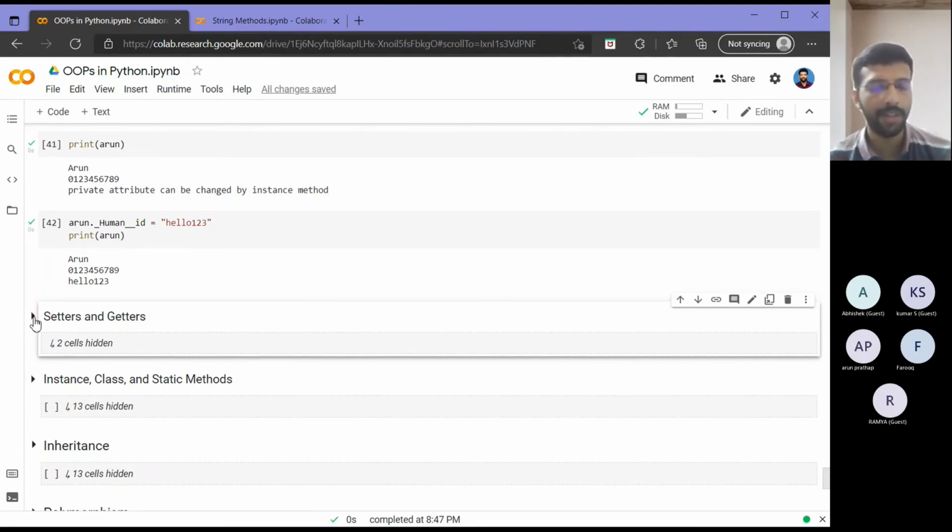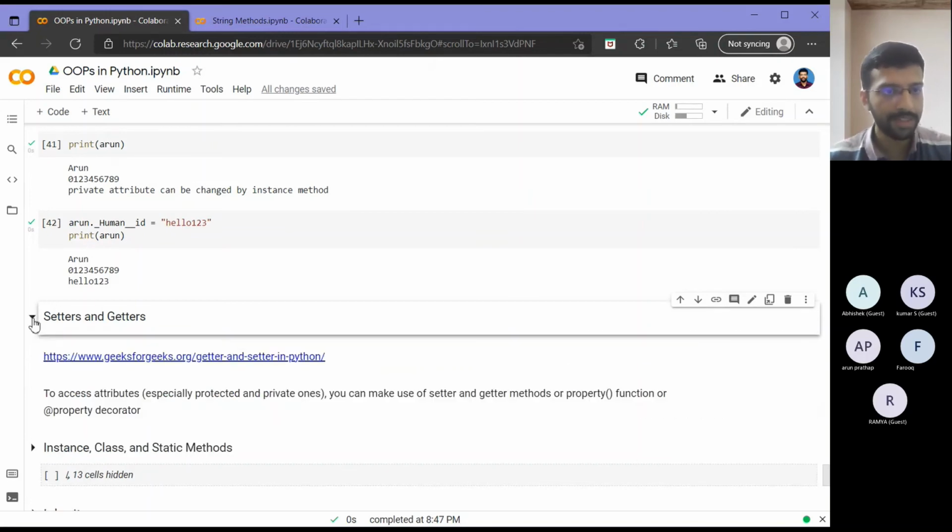Okay, now we saw public private protected. So I told that we will not be able to assign values for that from outside my class. Then suppose I need some mechanism with which I can access the value, or give values to it, which is more elegant than this name mangling approach, right? For that purpose only, we use what is called setters and getters. So that is basically slightly advanced. I have given a link here, so you can go through that if you're interested.